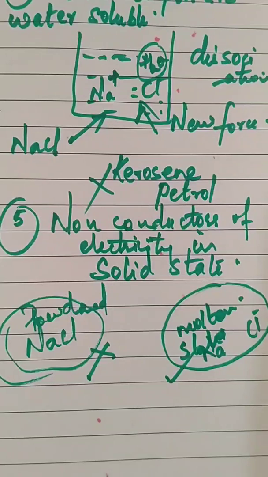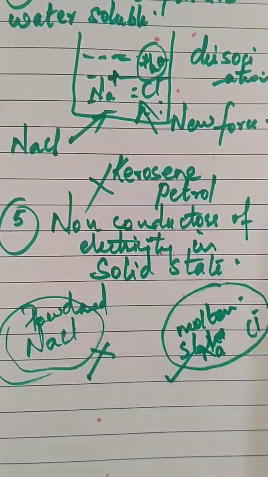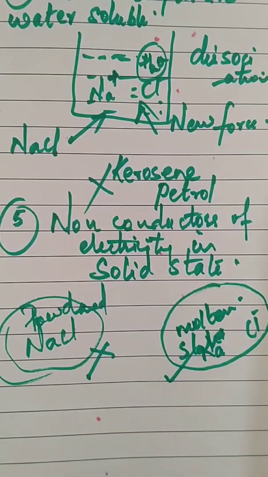So in today's class, we discussed only the reactivity series of metals and the 5 properties of ionic compounds. I want you to write these properties of ionic compounds in your book now and learn them well. We will meet with the main topic, metallurgy, in the next class. Okay, till then, bye.